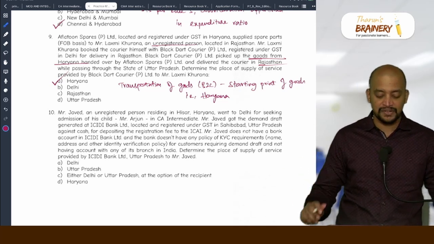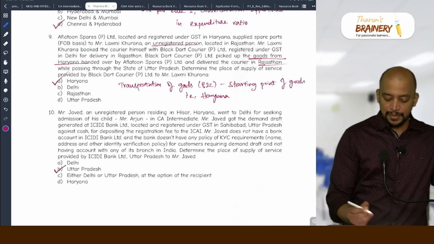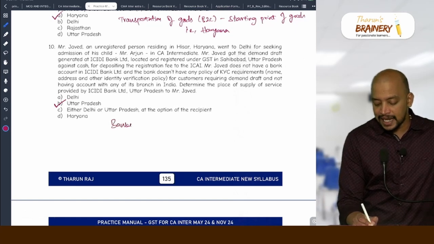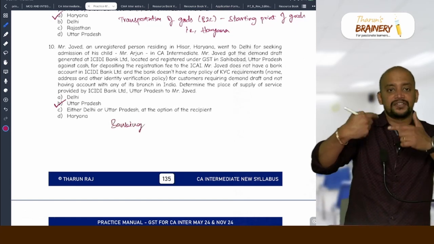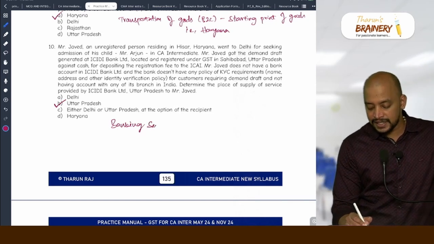What is the location of supplier? Where is this ICICI bank located? Uttar Pradesh. So Uttar Pradesh will be taken as place of supply. You just write down the reason there. Banking services. All these are different questions. We never tested. Okay. Banking services.